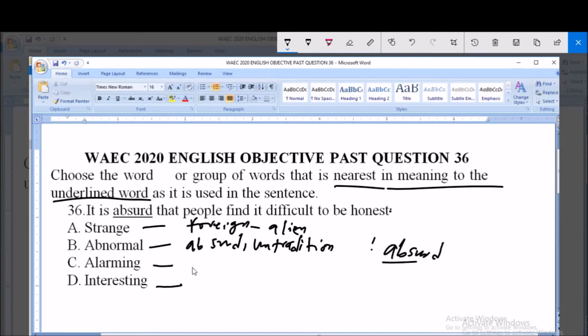Then when something is alarming, that is getting to the zenith.